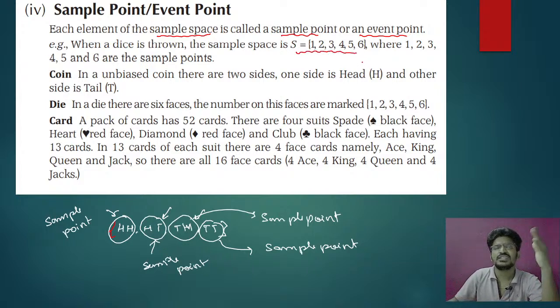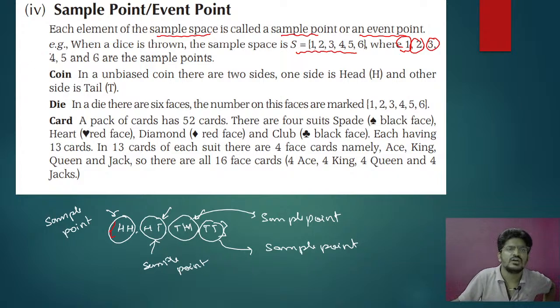That means the sample space when a dice is thrown. When the dice is tossed, you have 6 choices: 1, 2, 3, 4, 5 and 6, which are called sample points.